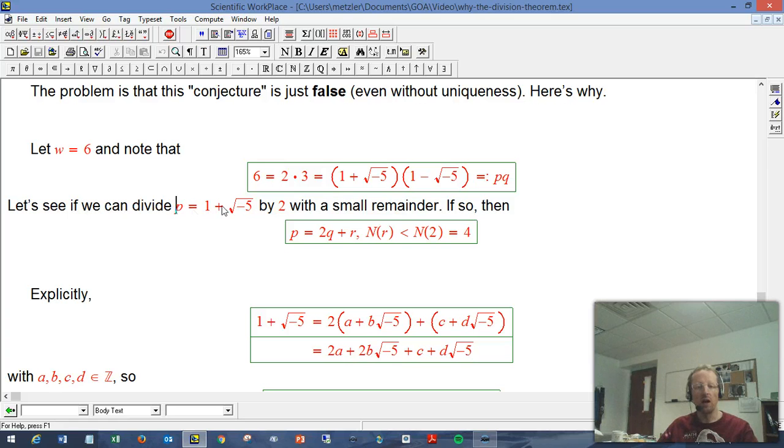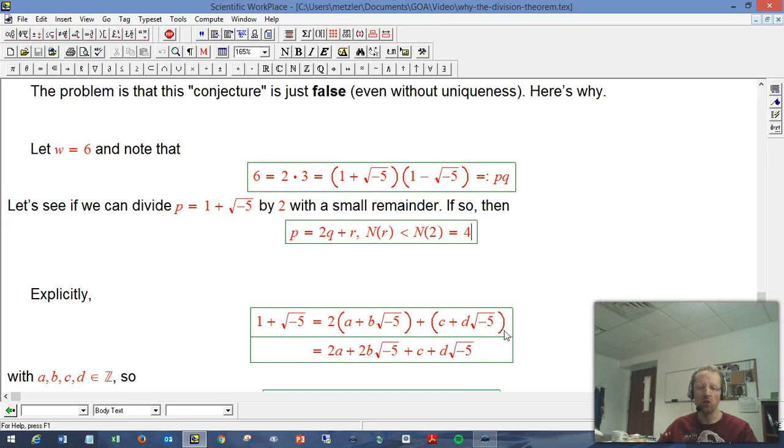So let's see if we can divide this guy, 1 plus root minus 5. We're going to take a part of that factorization, and I'm going to try and divide it by 2. And I'm going to try to make sure that it has the right appropriate kind of small remainder. So I'm calling this P, and I'd love to have that P is 2 times Q, where Q is any other winteger, plus R as long as it's small, with the norm of R less than the norm of 2, which is just 4, because that's 2 plus 0 times root minus 5.